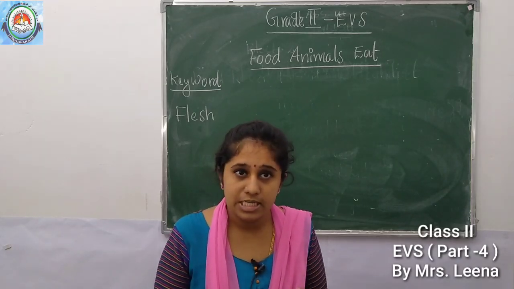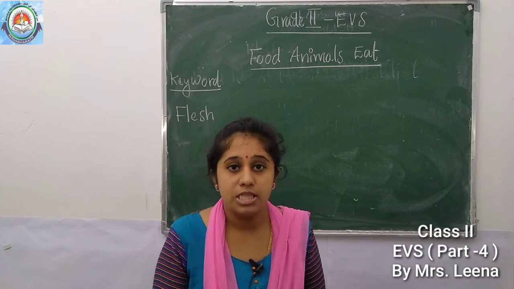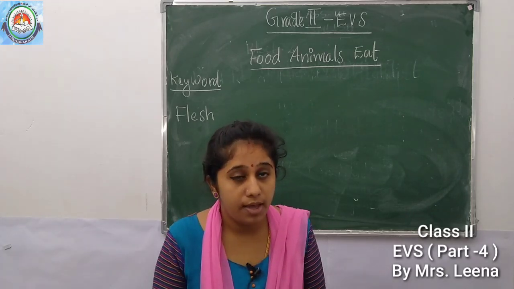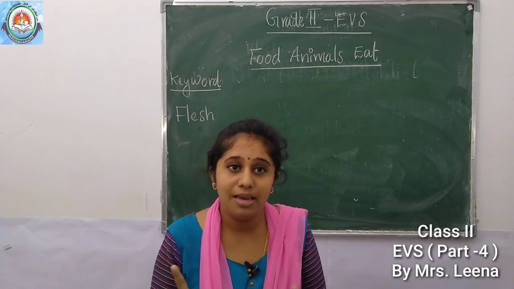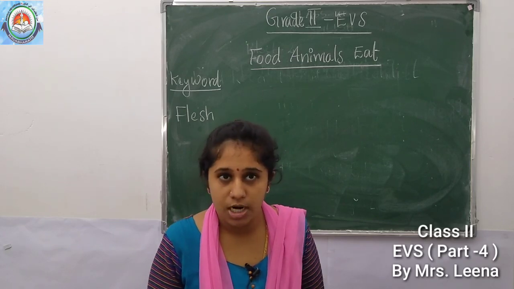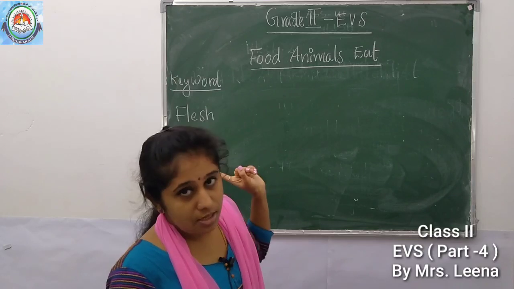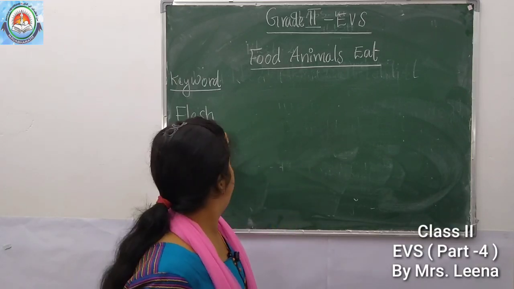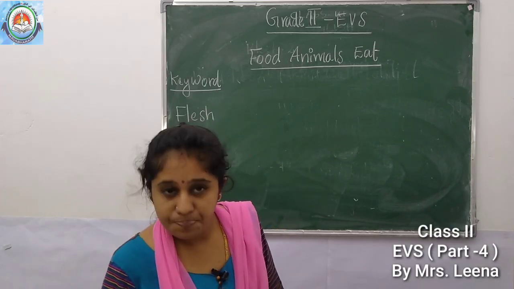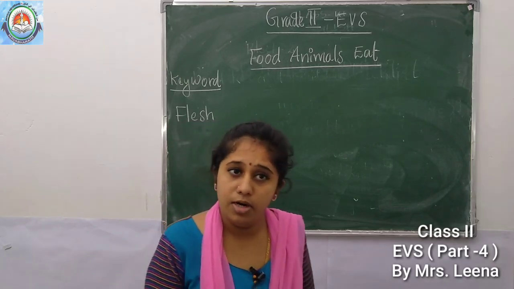The soft part of the body of a person or animal is called flesh. Understood? Copy this keyword, flesh. Then we can start our topic.